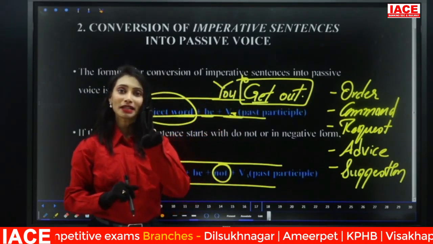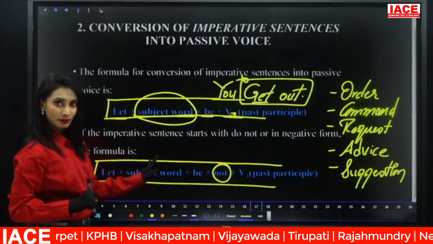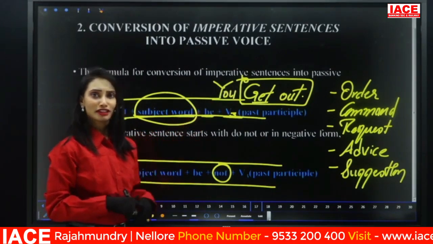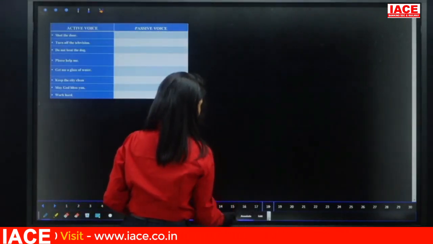So there are two methods of converting. When you have a subject word, take this let formula, positive or negative. When you do not have a subject word, you have to follow this other way. Let us see examples for both. So let's go with examples now.